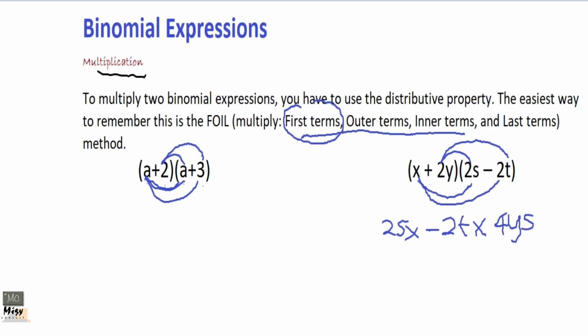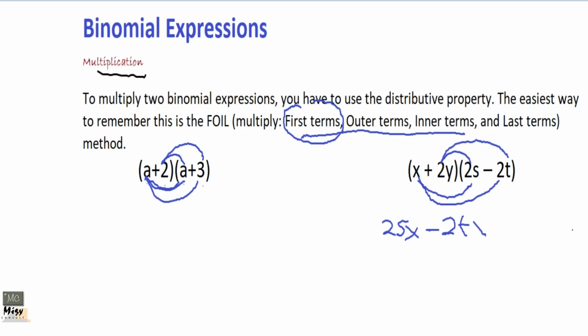Then we'll go to 2y times negative 2t, which are the last terms, minus 4ty. Okay, so it's simple and very straightforward so far as you know your FOIL method, but multiply them gradually. Be careful with negatives, okay, because it might get you wrong answers. Okay, so that is what you're going to do.